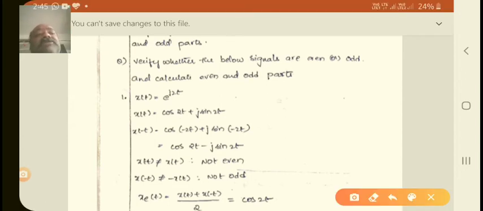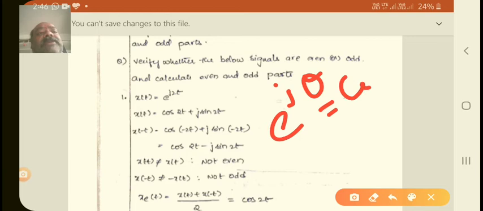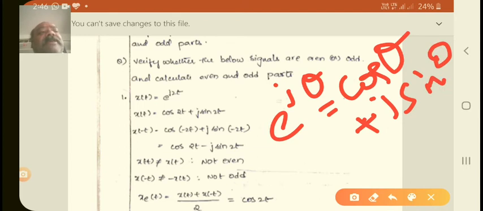Now we will take the first problem directly: x of t is equal to e power j 2t. You already know the exponential function formula: e power j theta is equal to cos theta plus j sin theta. This is the actual formula. So from this formula, we get cos 2t plus j sin 2t. That is x of t.